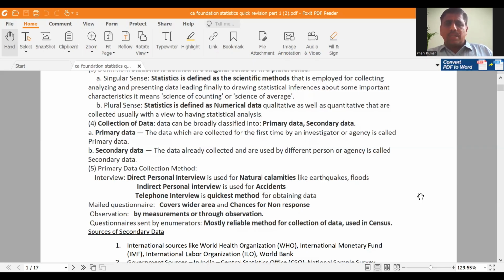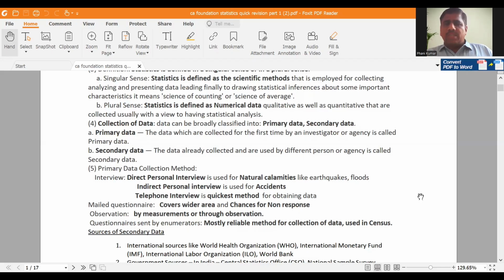And next, mailed questionnaire method. In this method, the questionnaire is sent through post and we ask the respondents to fill in the data, and like that, through post we are collecting the data. It covers a wider area, but there are chances of non-response for this method. That means all the persons may respond or may not respond. So chances of non-response are more for the mailed questionnaire method, and covering a wider area, that method is the mailed questionnaire.